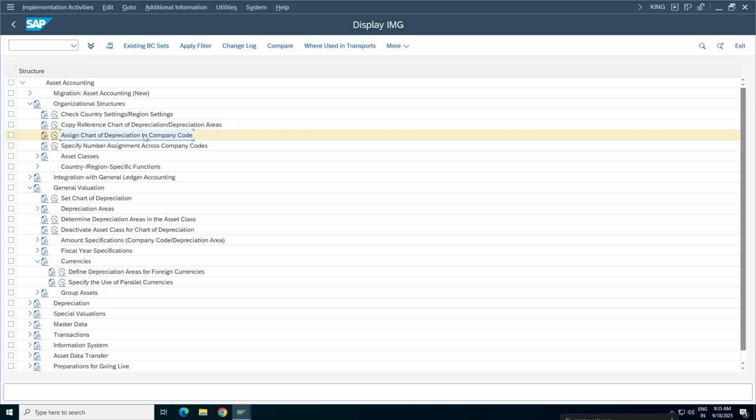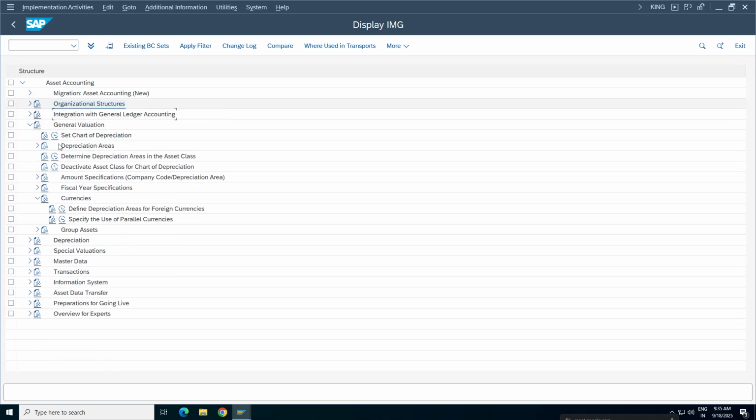Okay, so Divya, in your case, what happened is that someone has changed something in the major configuration settings in your system, so it is not able to do it. So what I have done, I have copied the Germany-related sample chart of depreciation, and then I have done it accordingly. Okay, okay, sir. We'll see; if at all you are getting errors, then you need to look into it.